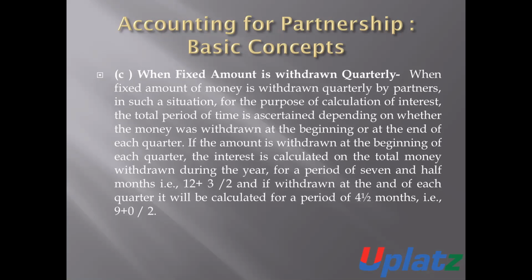And if the money is withdrawn at the end of each quarter, then it is to be calculated for 4.5 months. So for the beginning, 7.5 months, and for the end, 4.5 months.